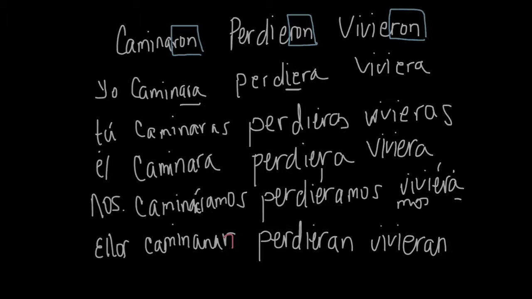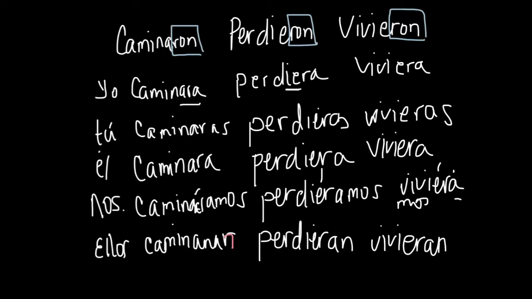And if the verb ends in aere, like caminar, we replace it with ara. And eere and iere, we replace it with yera. So for example, tú caminaras, tú perdieras, tú vivieras. The past subjunctive follows exactly the same rules as the present subjunctive.